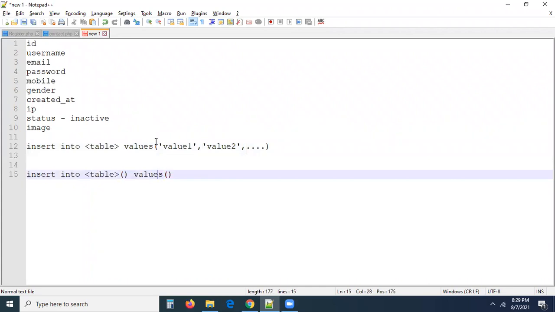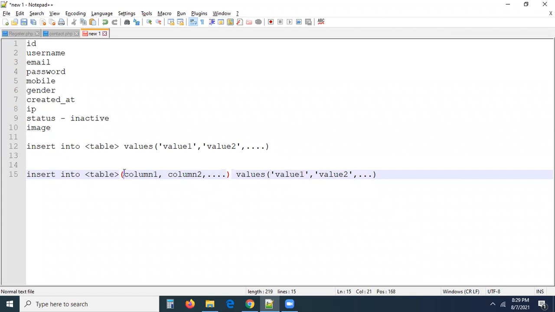Exactly, this is going to be the same: value 1, value 2, and so on. Then it is going to be column 1, column 2, and so on. Exactly mapping, guys. For example, the second column is email, so the second value also should be email. The mapping should be proper. For example, some people add 5 columns and 5 values, but in the first column name, here you are entering email ID, it is not correct, right?